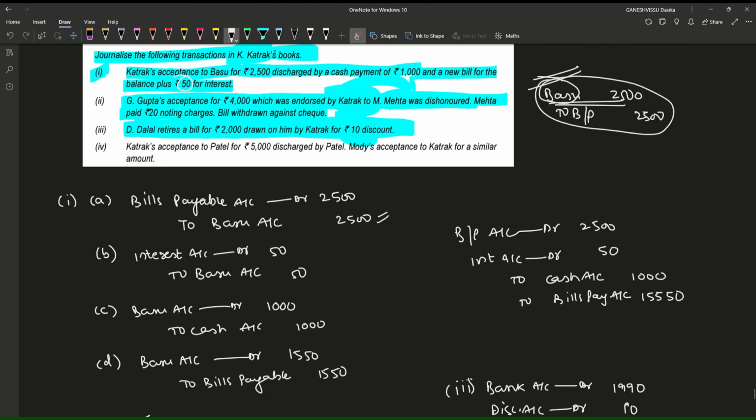And now comes the fourth case. K. Katrak's acceptance to Patel for rupees 5,000 discharged by Patel. Modi's acceptance to Katrak for a similar amount.